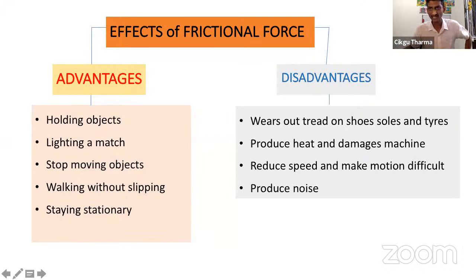But at the same time, class, there are also disadvantages. What are disadvantages? Keburukan. It gives some bad things to us. What's number one? Every year, your parents have to buy a new school shoe. Why? The shoe sole. You know what is the shoe sole? Tapak kasut. Tapak kasut akan haus. It means it wears out. The tread on the shoes and the tires. Your father has to change the tires of the car every 2 or 3 years. Why? Because the tread, which means the bunga in the tire, wears out.